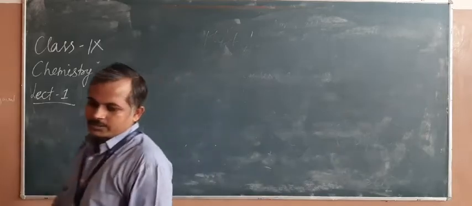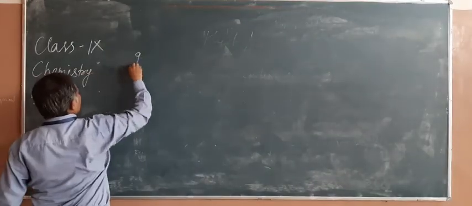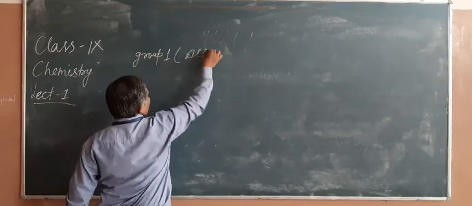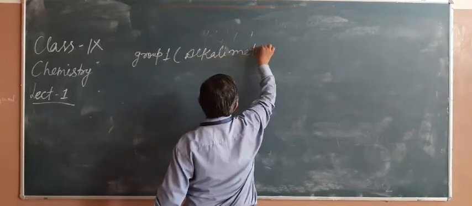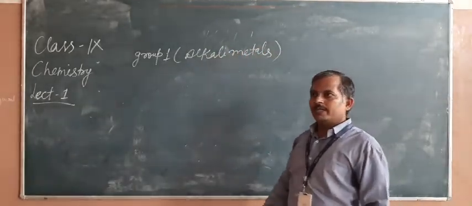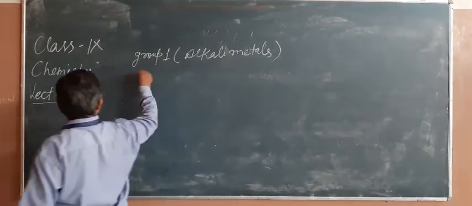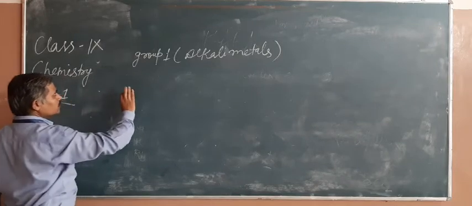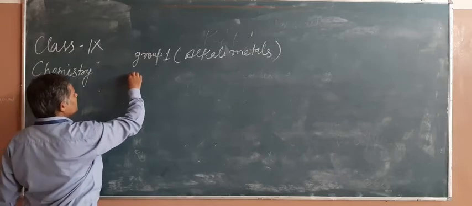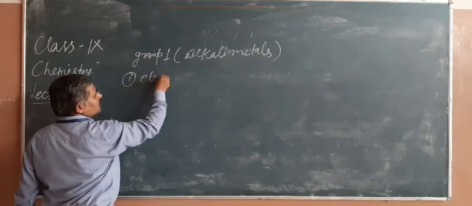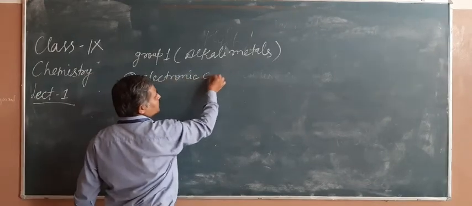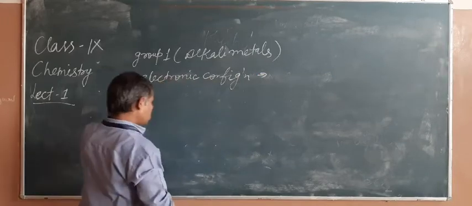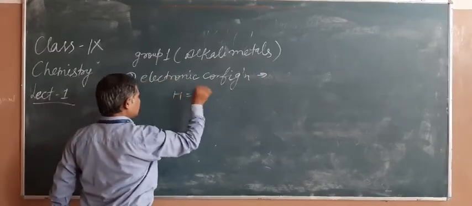Group 1 are alkali metals. In that, first of all, electronic configurations are pointed out here. In case of electronic configuration, hydrogen has 1 electron in the K shell.